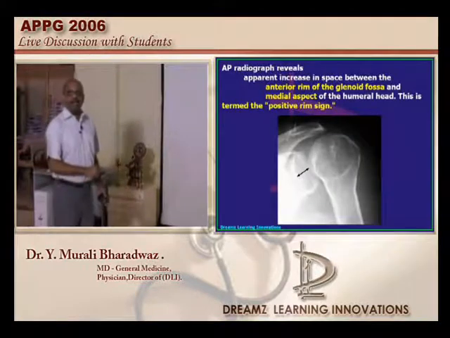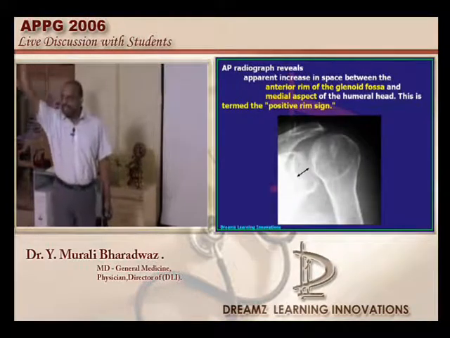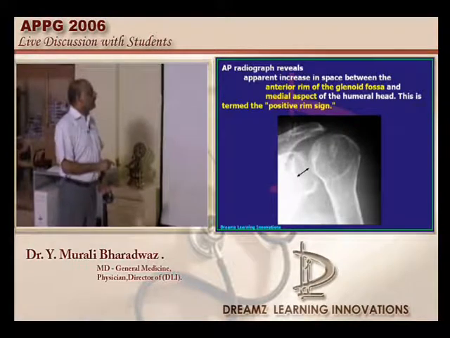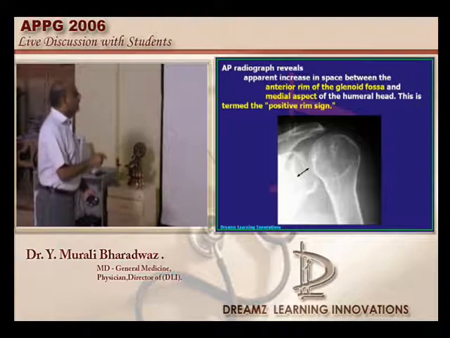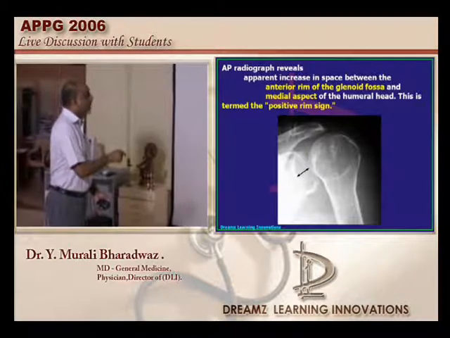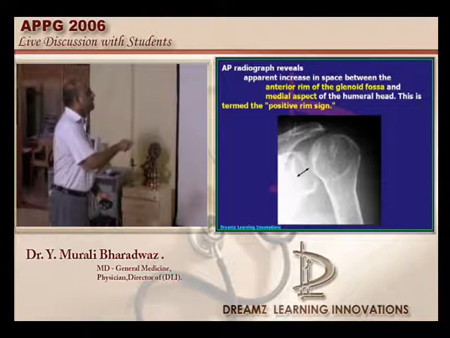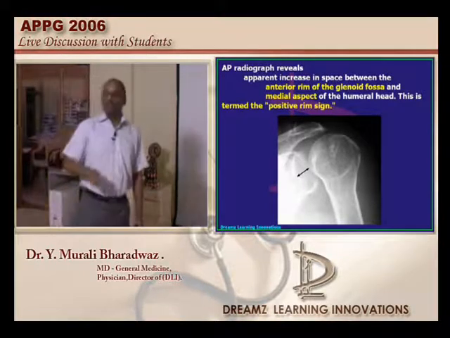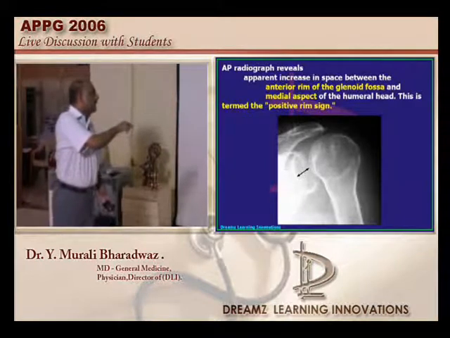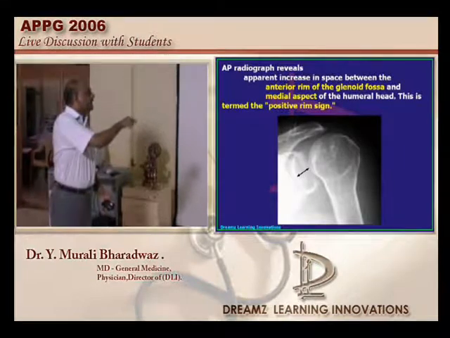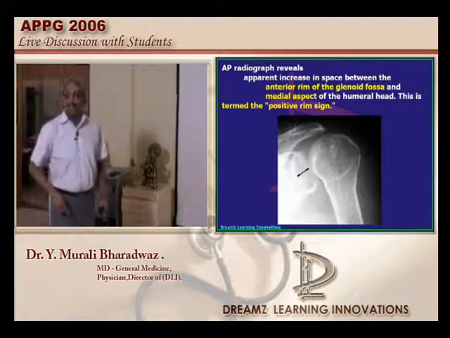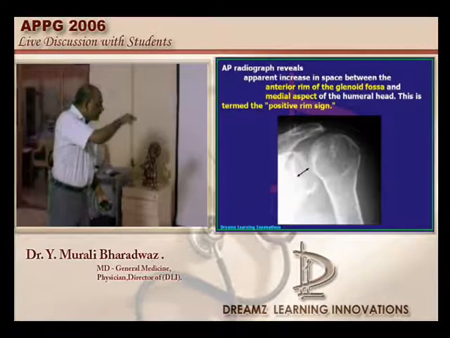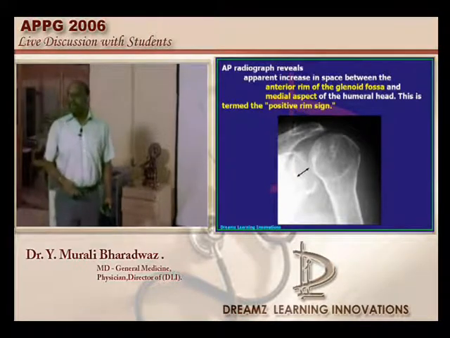This is the typical radiograph. What you can see here is the anterior rim of the glenoid fossa and the medial aspect of the humeral head. There is an increased discrepancy, which is called the positive rim sign. Normally these two are not separated from each other, that is the anterior rim of the glenoid fossa and the medial aspect of the humeral head. But in this dislocation it becomes visible. It's called the positive rim sign.